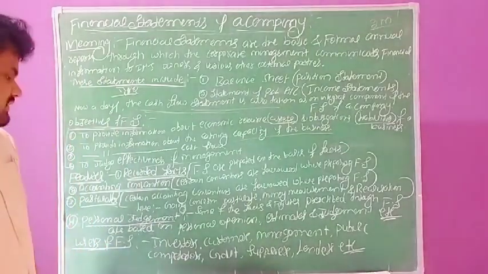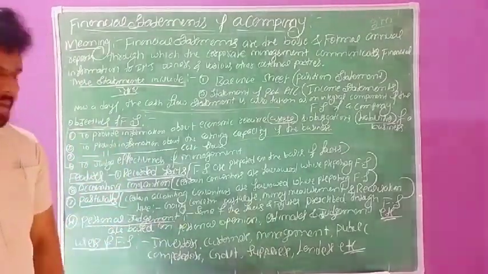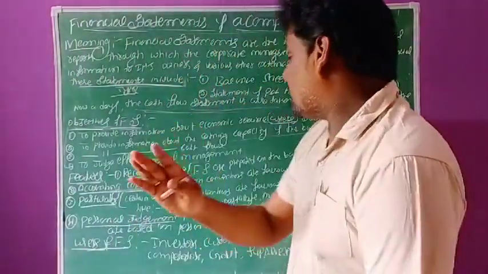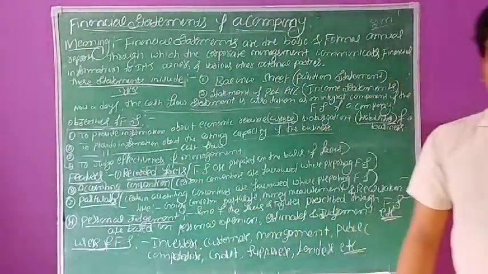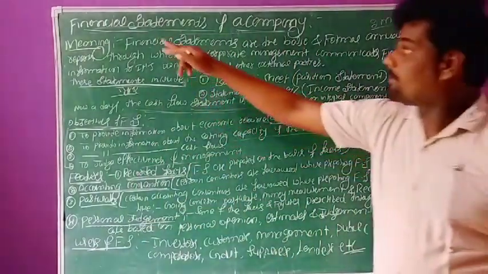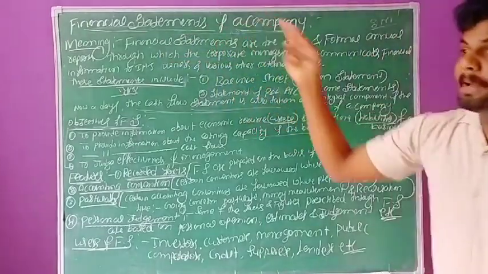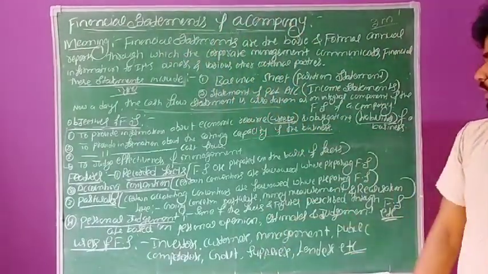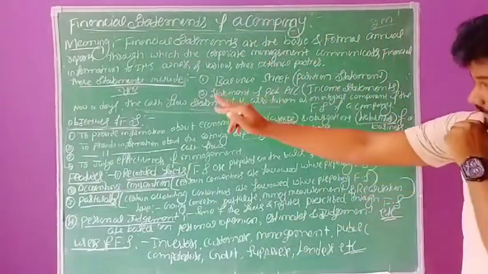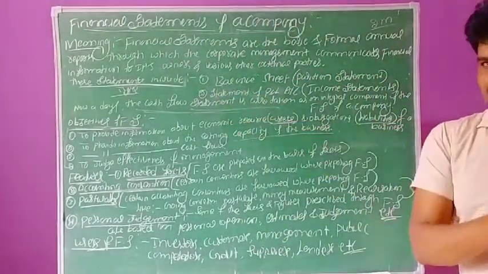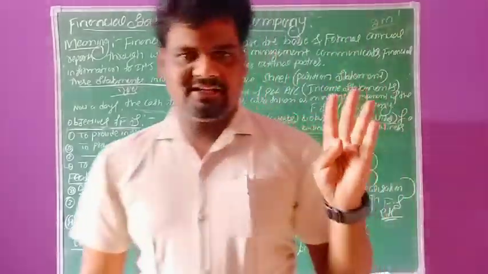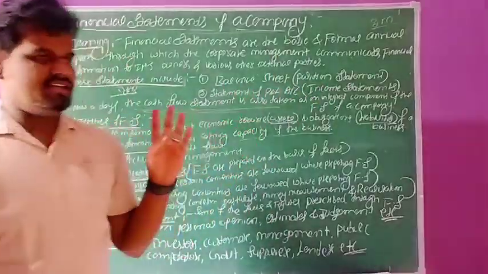Let me go over the features of financial statements once again. The first one, recorded facts. Whatever the recorded facts we follow in the business, we must follow them at the time of preparing these financial statements. We need to prepare these statements on the basis of recorded true facts, historical business facts in the business organization. This is the first feature.